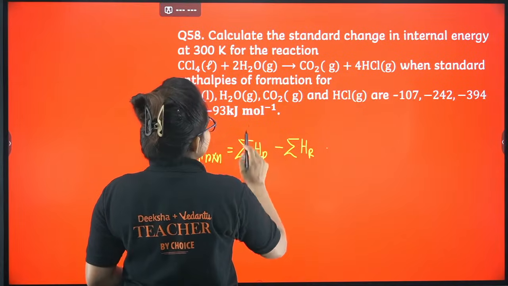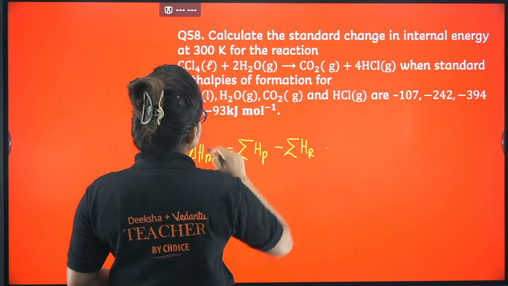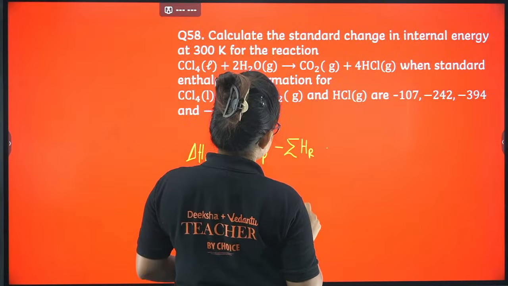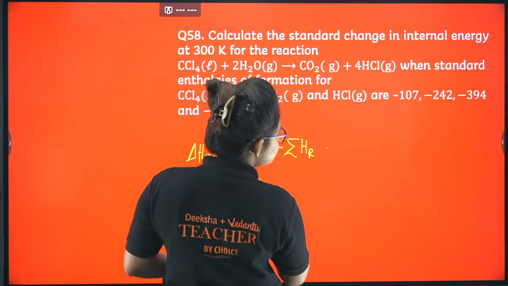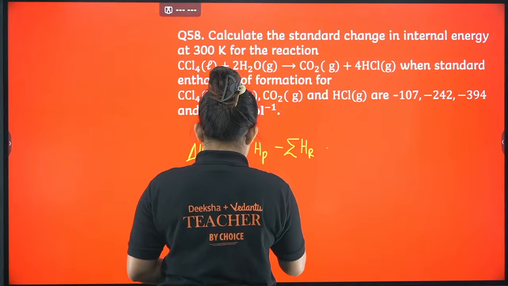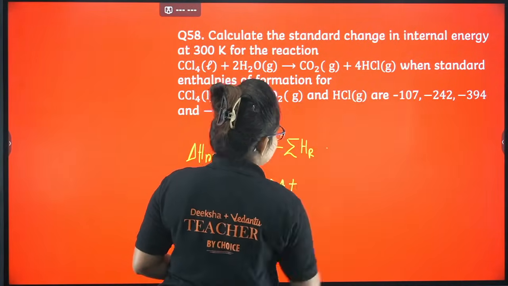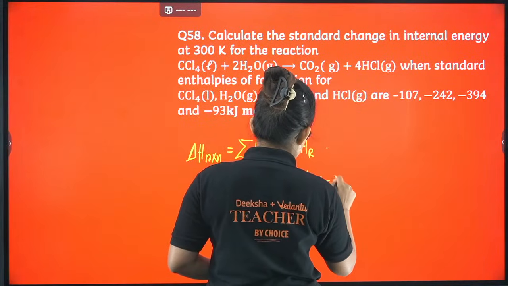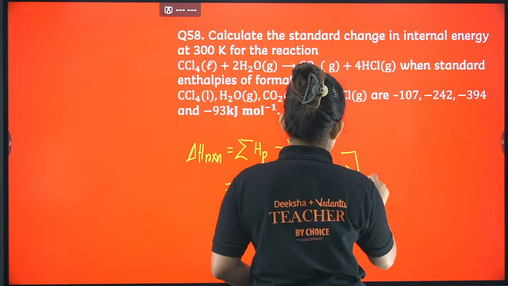So what are the products here? CO2 and HCl. So the corresponding values we will put here. For CO2 the value is minus 394, plus 4 into HCl, 4 into minus 93. Okay, this is my product portion.